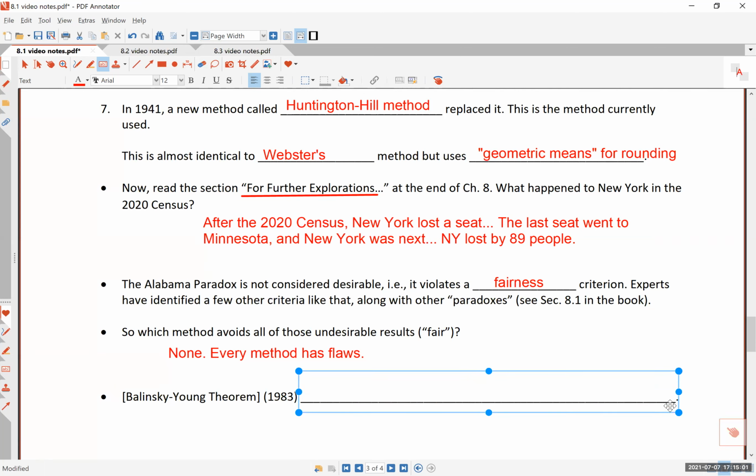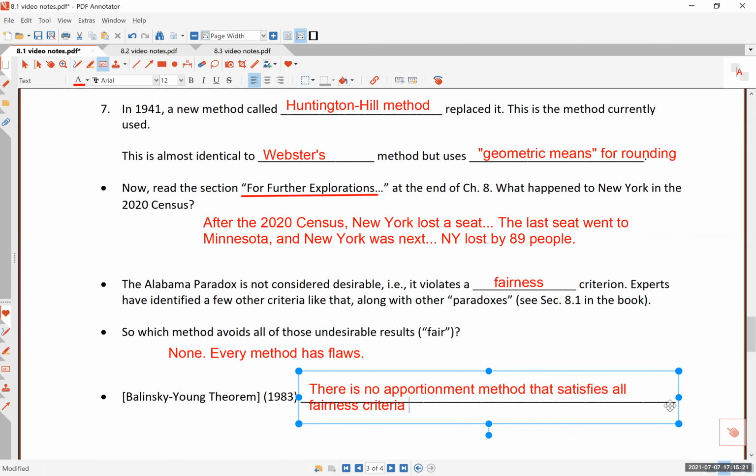Because in 1983, Balinski and Young, two economists, proved mathematically there is no apportionment method that satisfies all fairness criteria all the time. In other words, life is not fair.